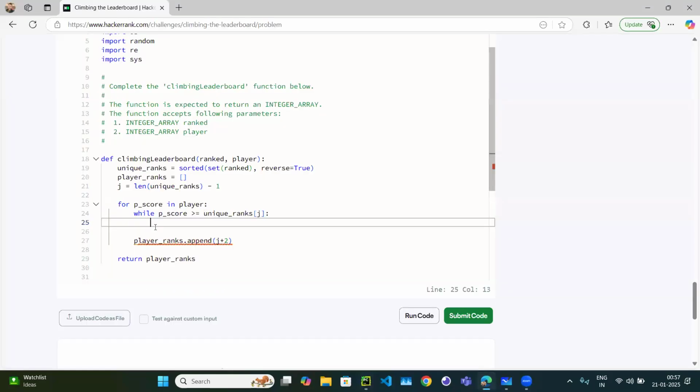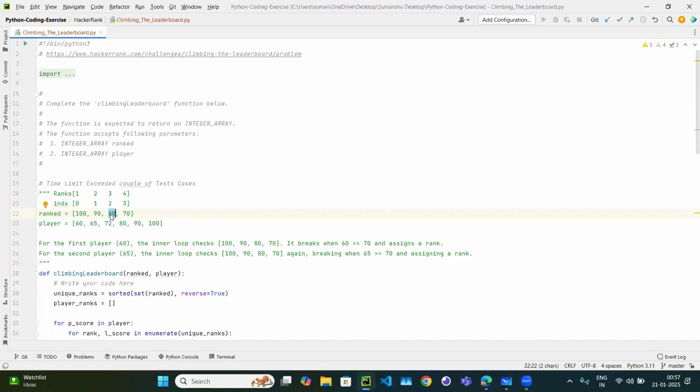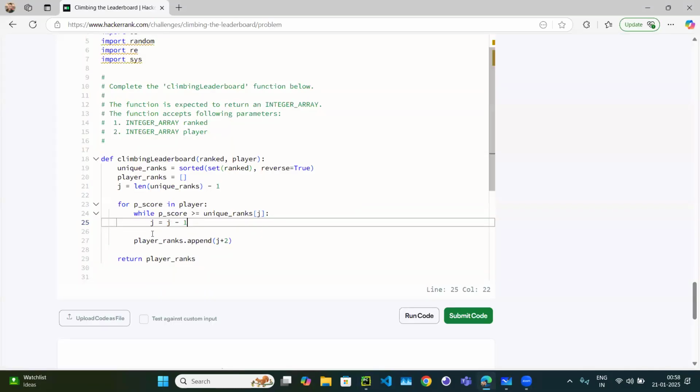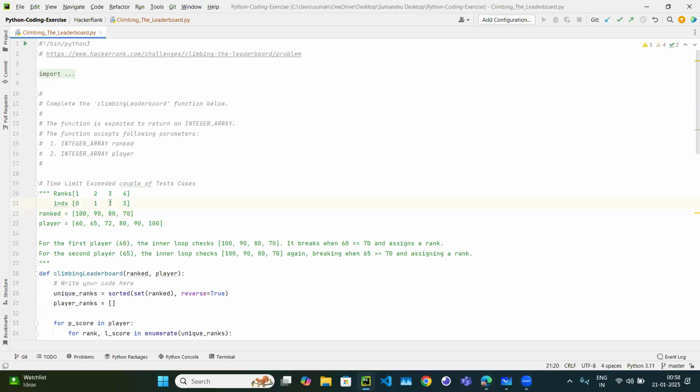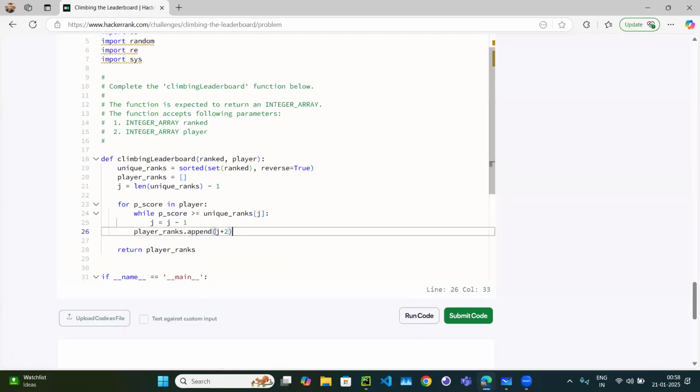So going previously, you have to do j equals j minus 1. You are going backward, so now you will check for 80. Is 72 greater than 80? No, right? 72 is not greater than 80. So this condition fails. If this condition fails, we are out of the while loop and we will append the player rank. So where did it fail? On index 2. What is the rank? j plus 1, 3. And where it failed, the element will come here, at 4. So j plus 2. Okay.